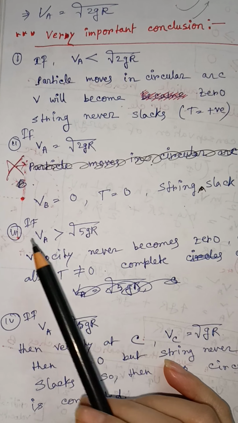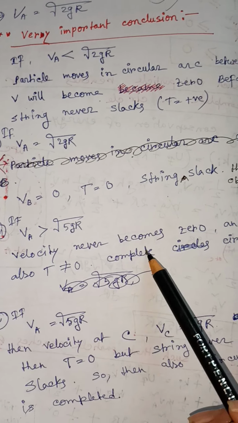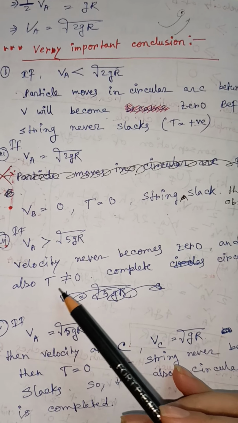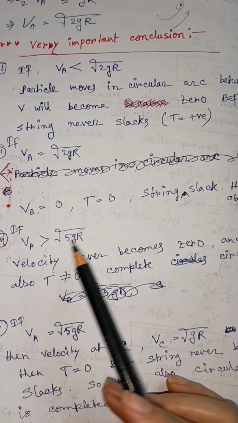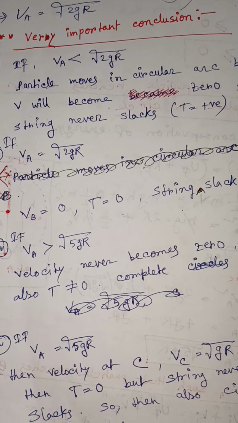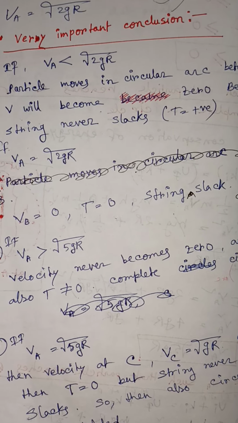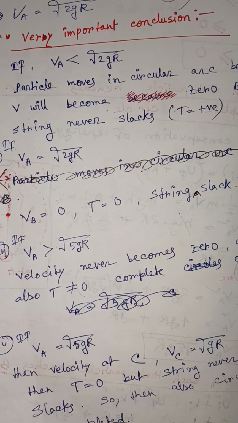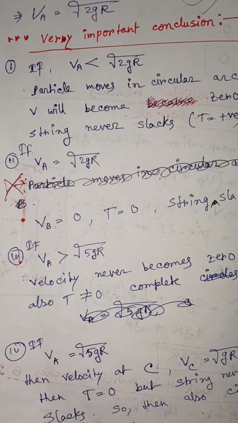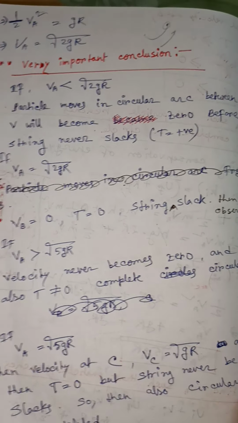If VA is greater than root over 5gR, then the velocity never becomes 0 and T is not equal to 0, because if we give more than root over 5gR velocity, then it reaches point C and completes the circle. At point C the velocity never becomes 0 and the tension also never becomes 0, and the circle is complete.